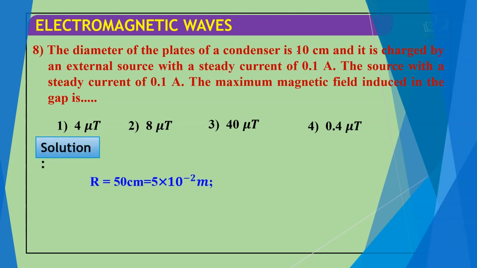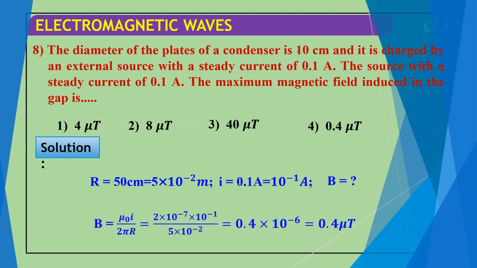R is equal to 5 centimeter, and if we convert centimeter into meter, 5 × 10 to the power minus 2 meter. I is equal to 0.1 ampere, so we convert this to 10 to the power minus 1. Now we calculate B. We know that B is equal to mu naught I by 2 pi r. We put in these values and get the magnetic field, which is 0.4 microtesla. According to this, the correct answer for this question is the 4th option.